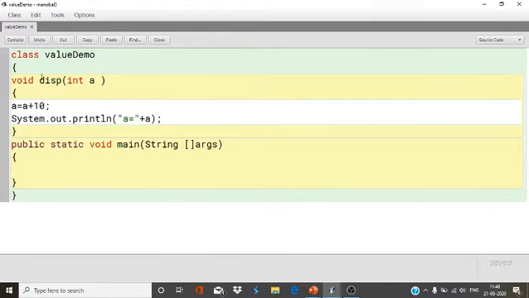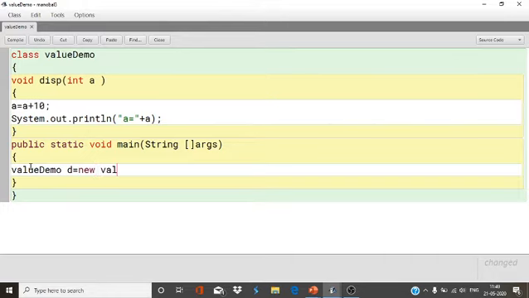All these methods are non-static, so we have to create the object. If it were static, there would be no need to create the object. So now I'm going to create the object: ValueDemo d equals new ValueDemo.